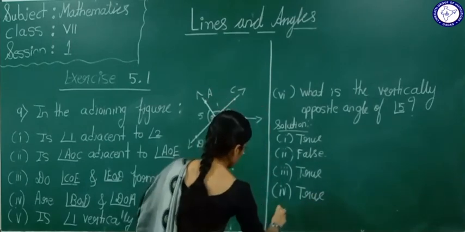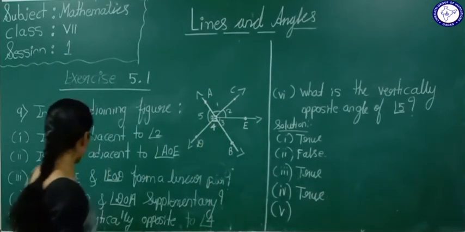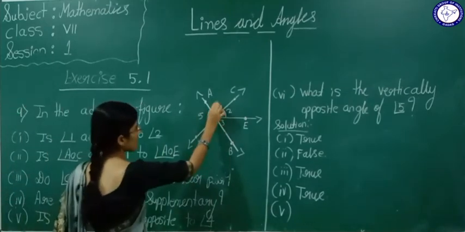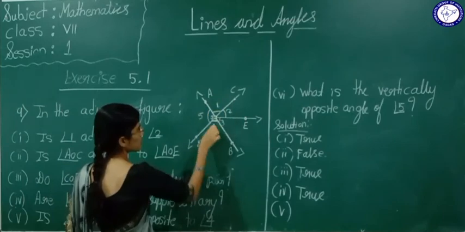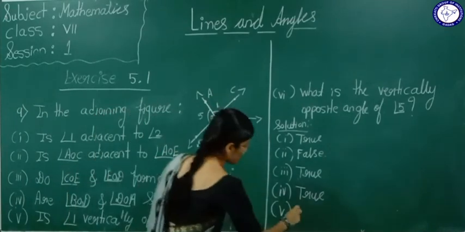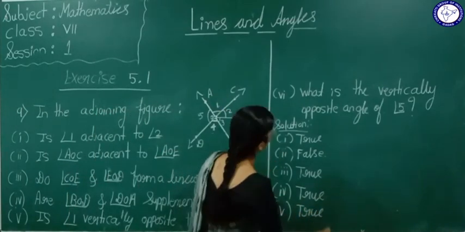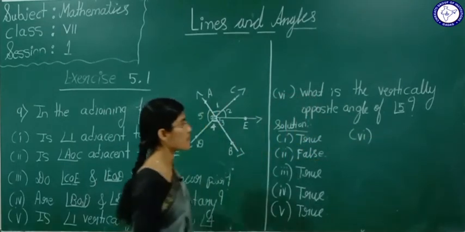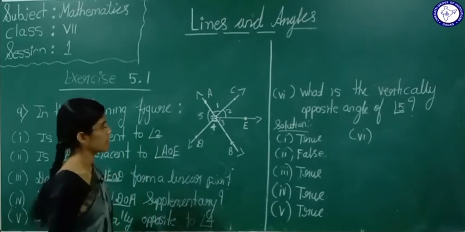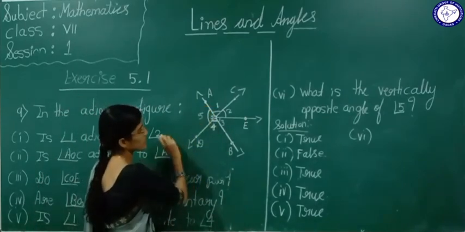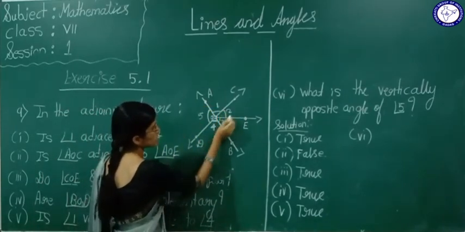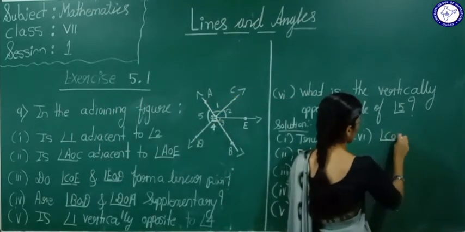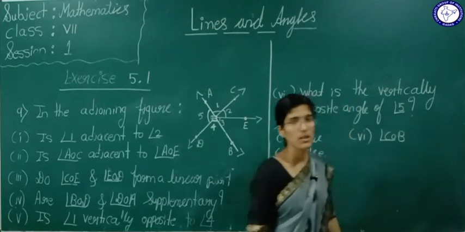Now see the fifth one. Is angle 1 vertically opposite to angle 4? Are this angle 1 and angle 4 vertically opposite angles? Yes, this is true. Now see the sixth statement. What is the vertically opposite angle of angle 5? For angle 5, which is the vertically opposite angle? This one, students, that is angle COB.